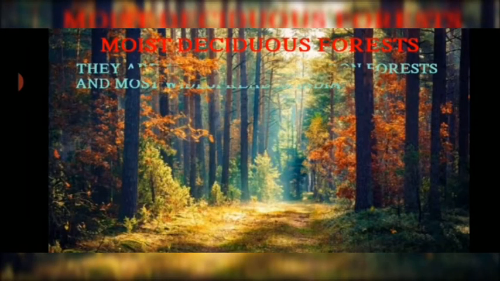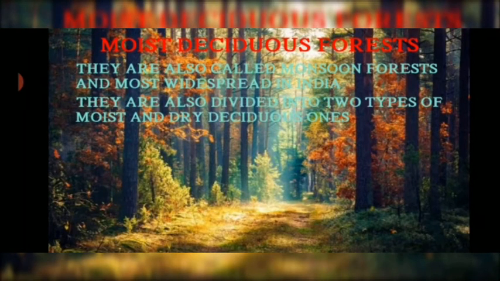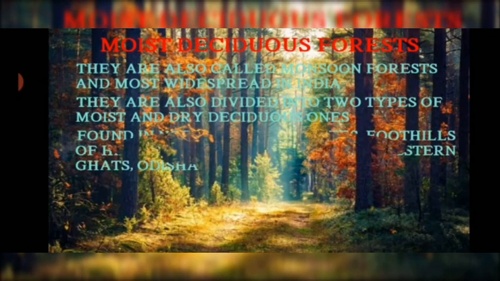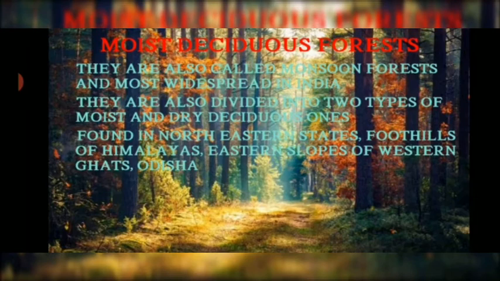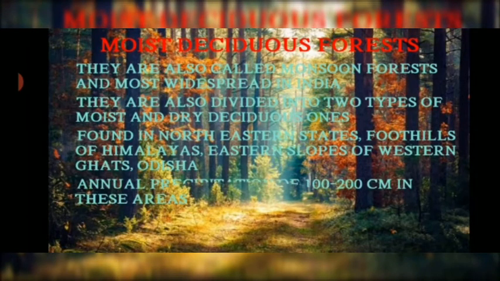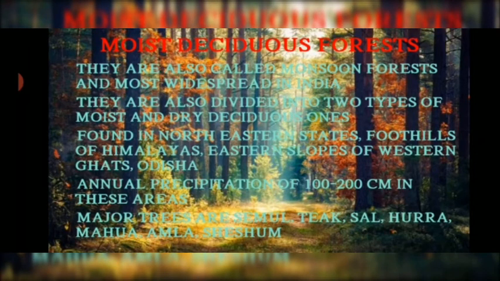The moist deciduous forests, they are also called monsoon forests and are most widespread in India. They are also divided into two types, moist and dry deciduous ones. They are found in northeastern states, foothills of Himalayas, eastern slopes of Western Ghats, Odisha. The annual precipitation in these areas remains 100 to 200 centimeters, and major trees are semal, teak, sal, hurra, mahua, amla, shisham, etc.